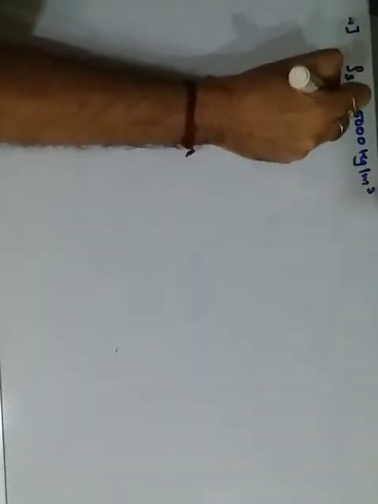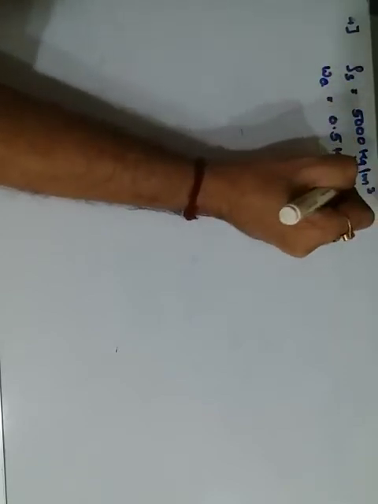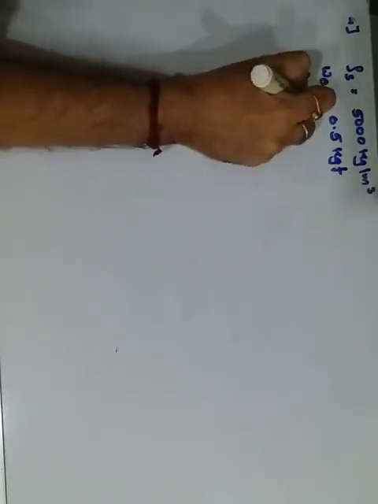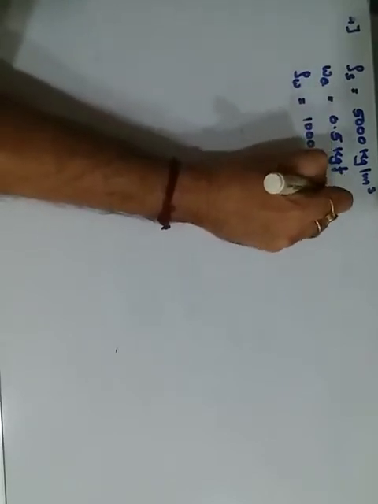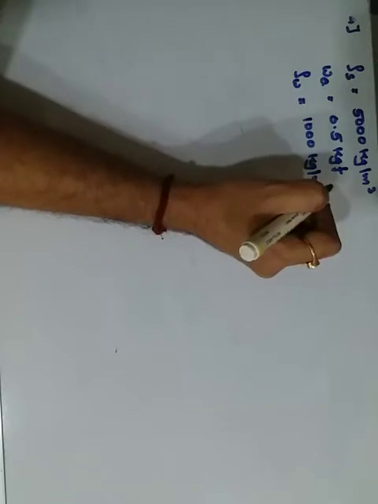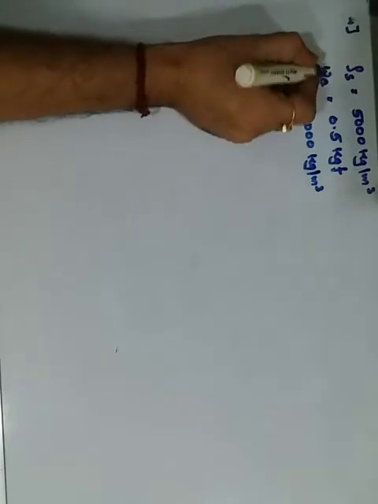In the fourth, first I try to find a solid of density. The density of the solid is given to be 5000 kg per meter cube, and its weight in air is 0.5 kilogram force. It is completely immersed in water, the density of water being 1000 kilogram per meter cube. Calculate the apparent weight of the solid in water, that is the loss of weight. So first of all, weight is given. Let me find the mass.